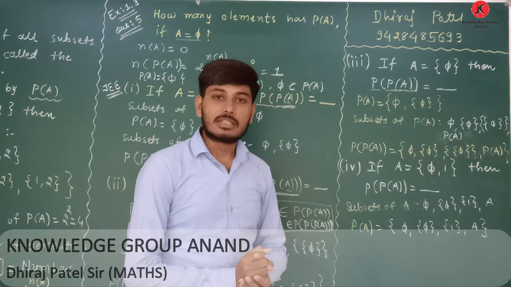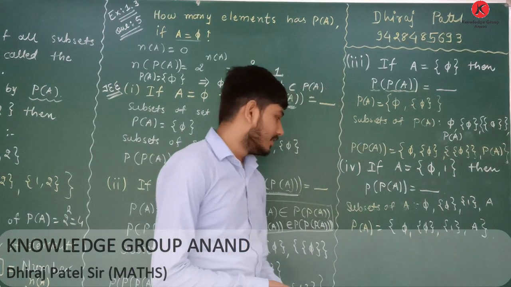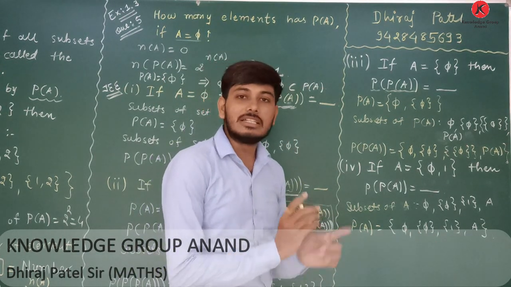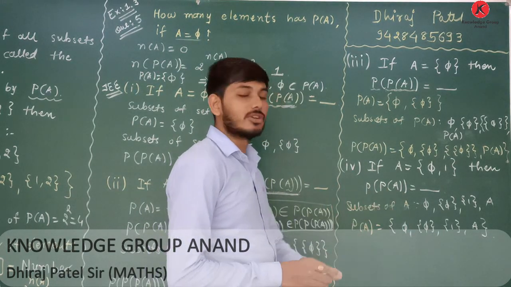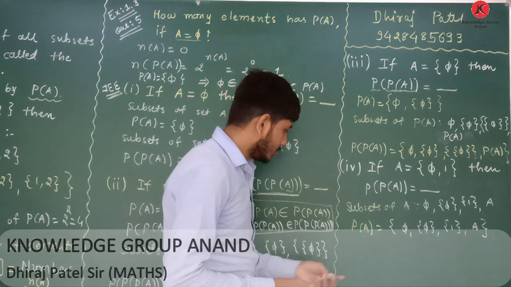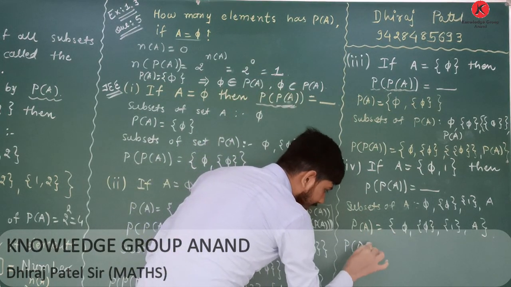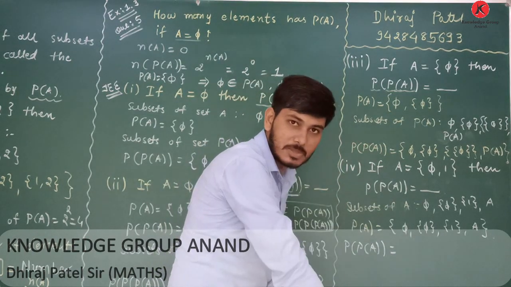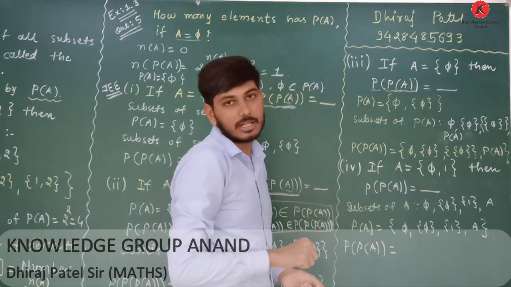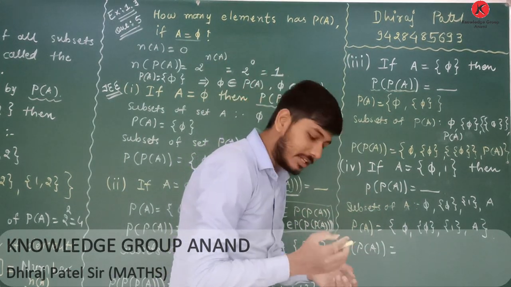I am writing all 16 subsets of this set and putting them in curly bracket, then your power set is ready. You can also first list out the subsets and then put them in curly bracket. Okay, I am putting these subsets in curly bracket directly.